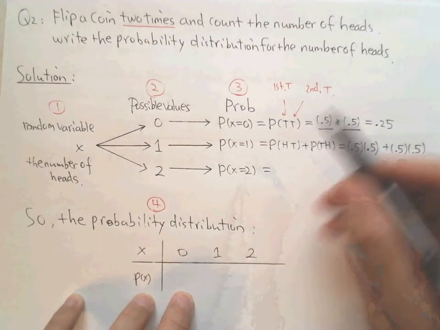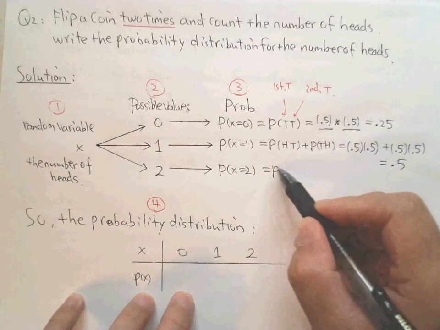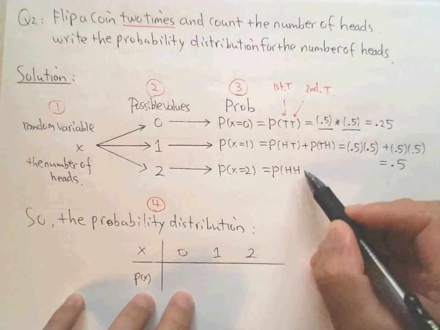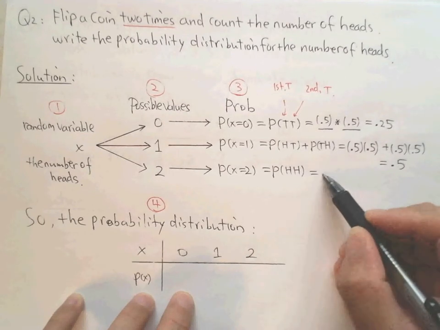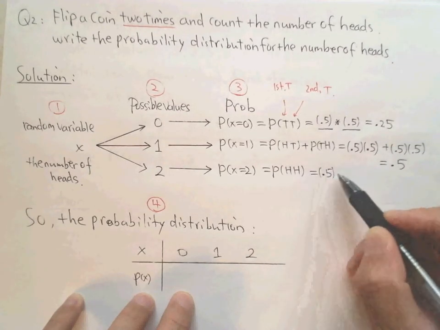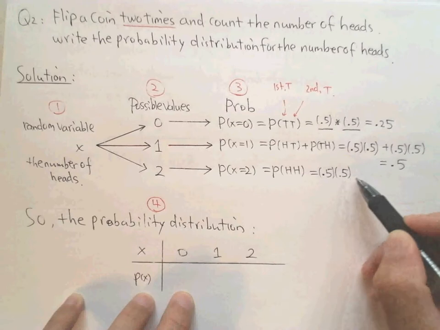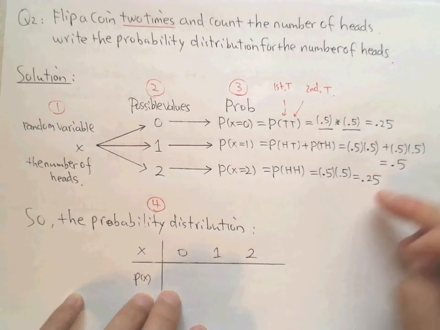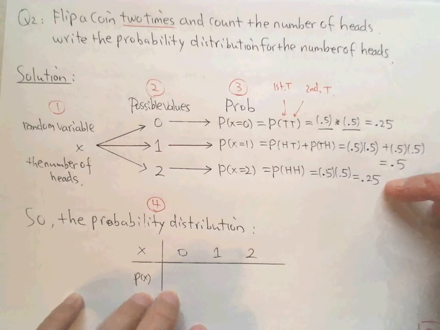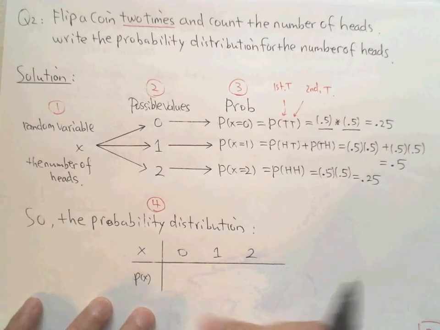Okay, and then is number 2. Number 2 means get 2 heads. What is 2 heads? 2 heads means get a head and a head. Okay, so we do the multiplication. The first is 0.5, right? The second is still 0.5, and the answer is 0.25. Now you know you finish this and this together, right?